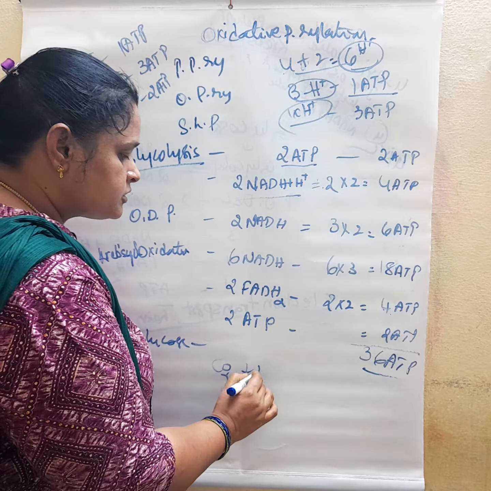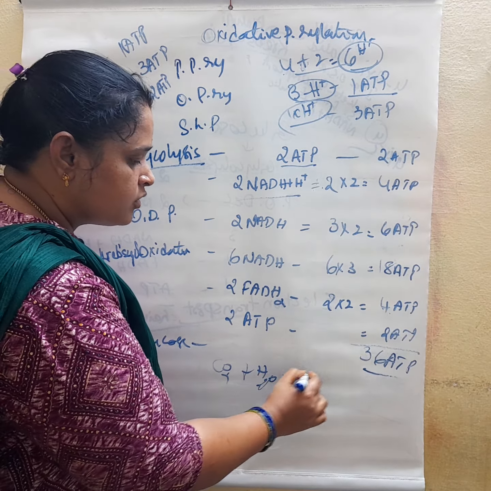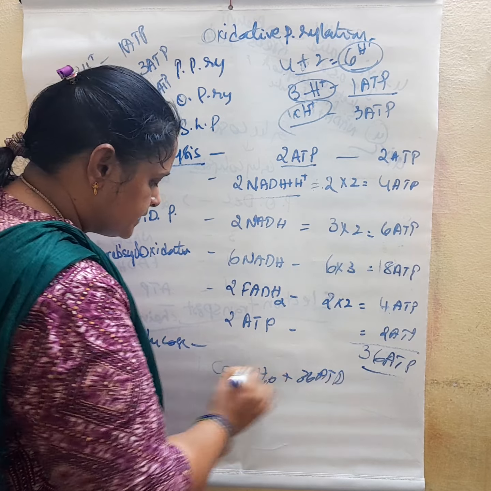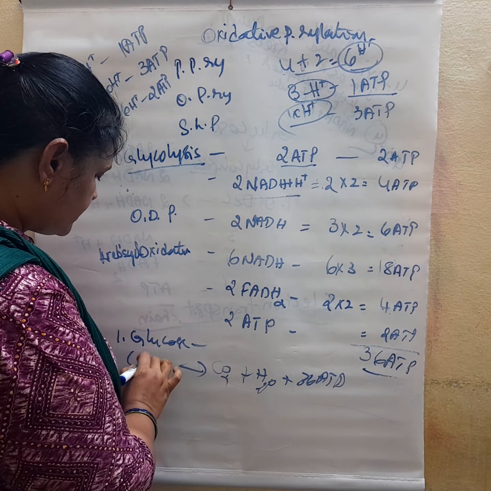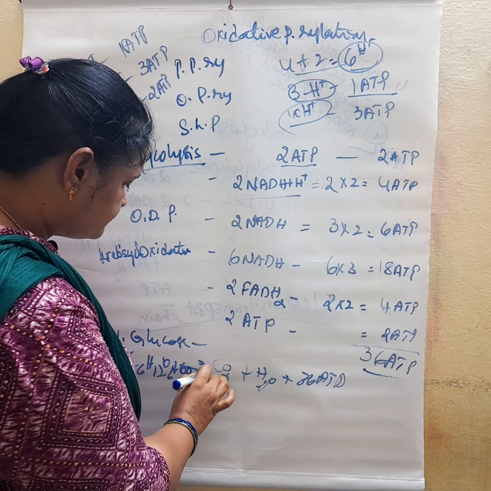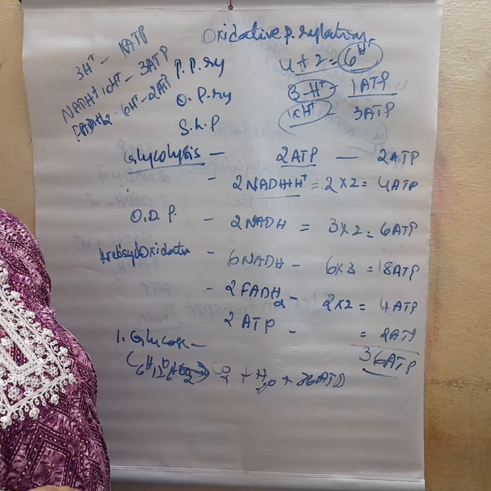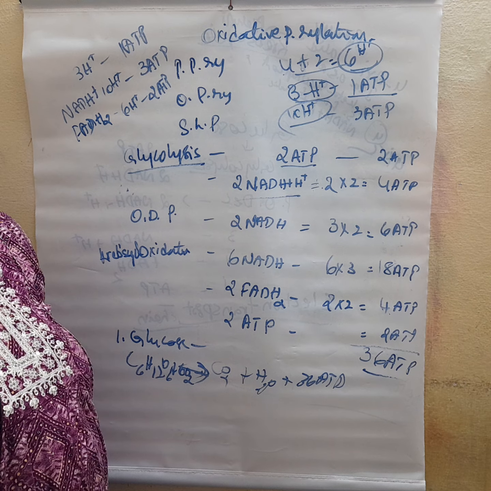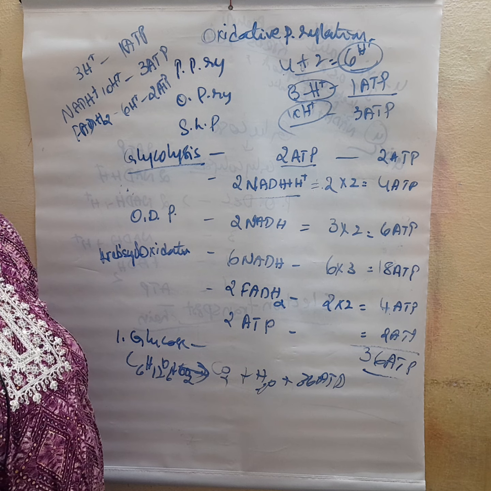And ultimately we also got water molecules, and we got 36 ATP from one glucose molecule undergoing aerobic respiration, not anaerobic respiration.